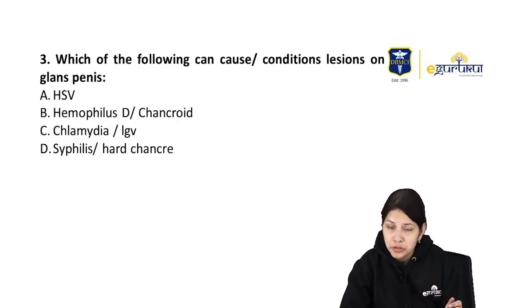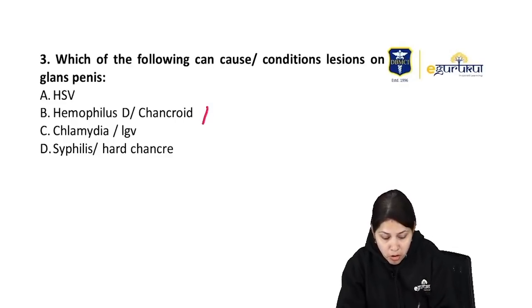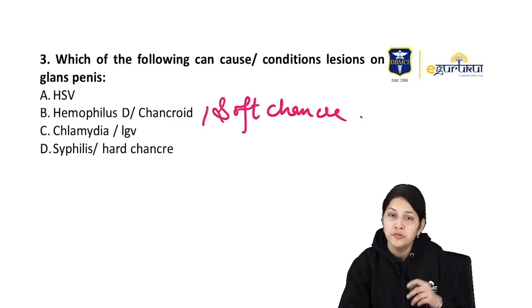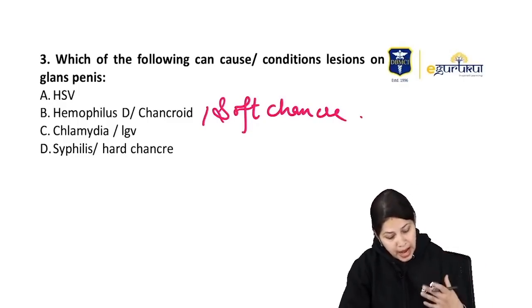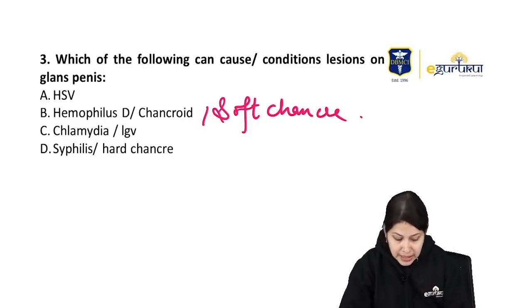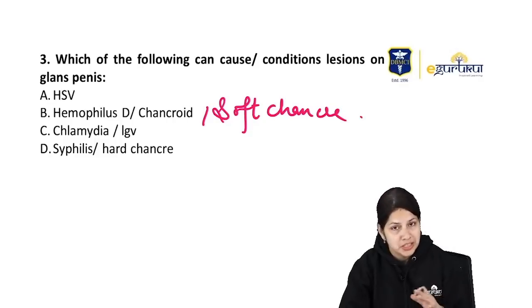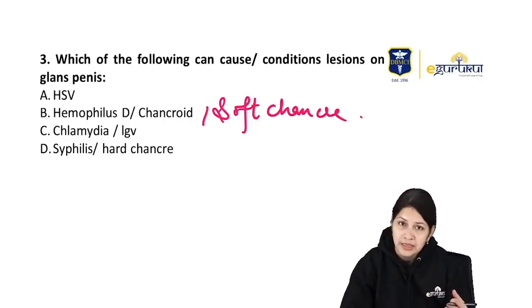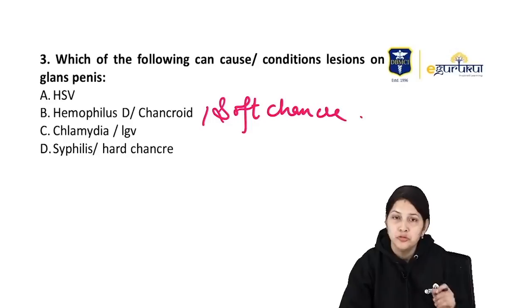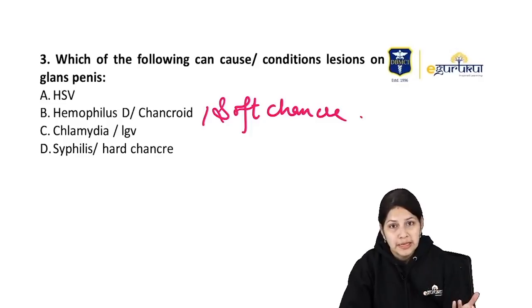Similarly, Haemophilus ducreyi causes chancroid or soft chancre. So here also we see painful lesions on the genitalia, and lymphogranuloma venereum caused by Chlamydia trachomatis. So here also genital lesions can be seen, which are usually painless, and syphilis causing hard chancre or syphilitic chancre causes lesions in the genitalia, which is again usually a painless chancre. Okay, so all can produce lesions on genitalia. Apart from this, other infections can also cause lesions on genitalia, like donovanosis caused by Klebsiella granulomatis.